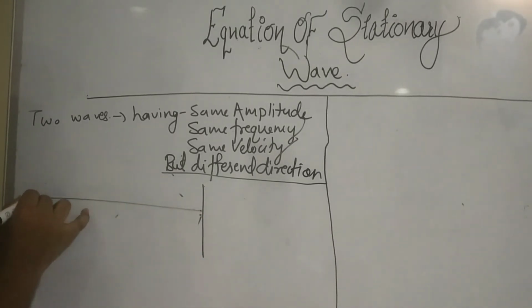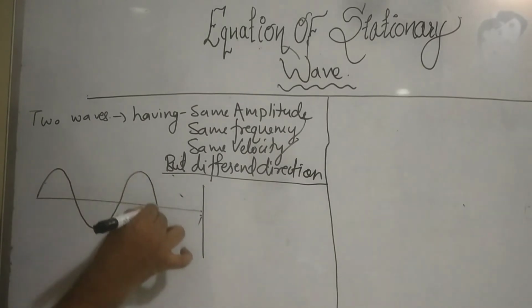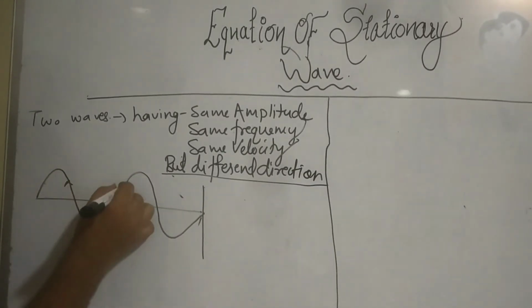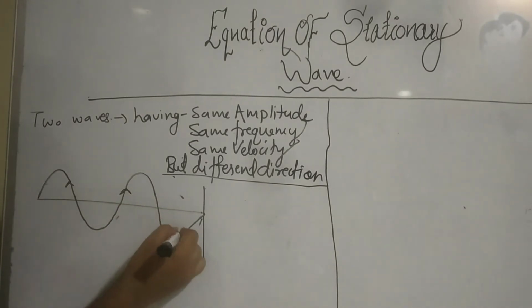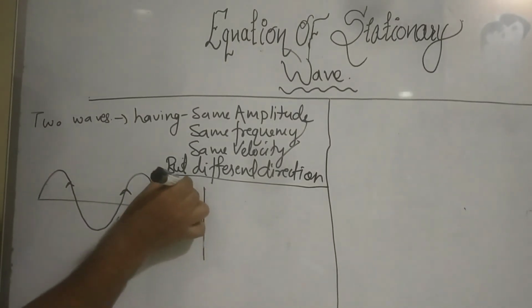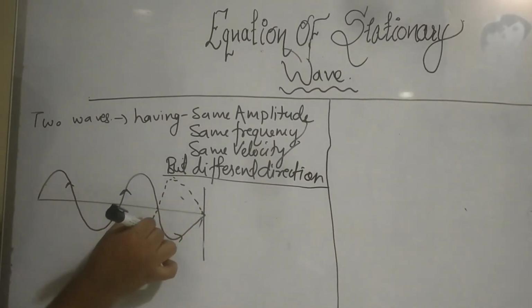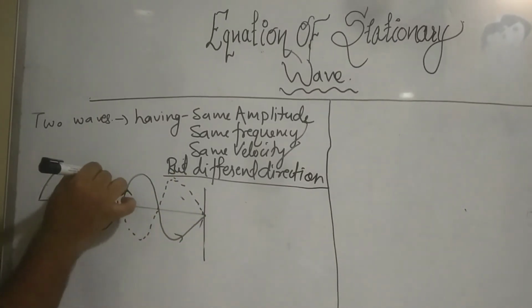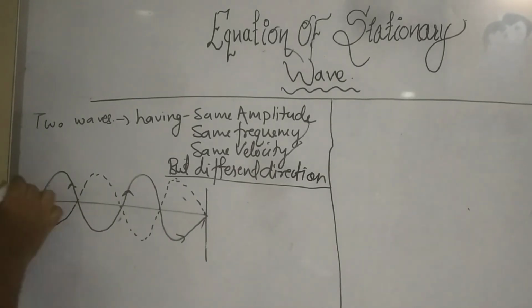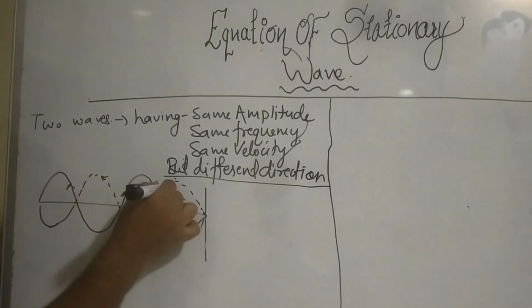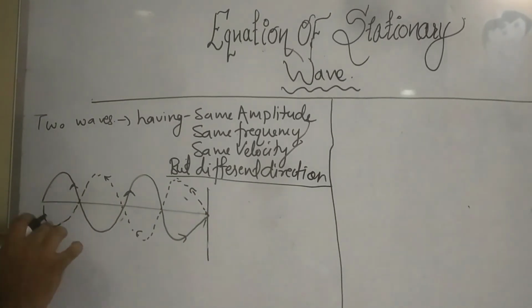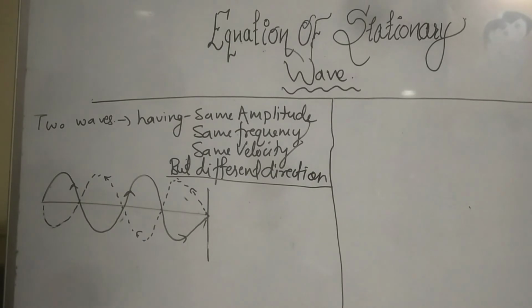There is one wave traveling towards the positive x direction, and another wave, represented by a dotted line, traveling in the opposite direction. This is the necessary condition we require to form a stationary wave.